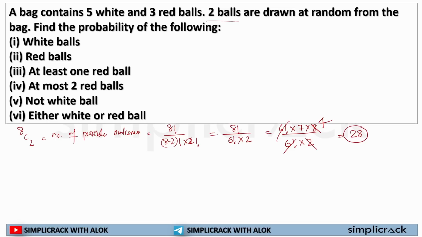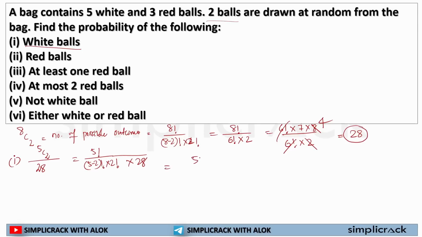So our base is already sorted. Total number of ways 2 balls can be selected out of 5 white and 3 red balls is 28. Now the number of white balls I will be selecting. For the denominator, my answer will be 28. For the numerator, I will be selecting 2 white balls out of 5, so I can write 5 factorial divided by 5 minus 2 factorial into 2 factorial, divided by 28.